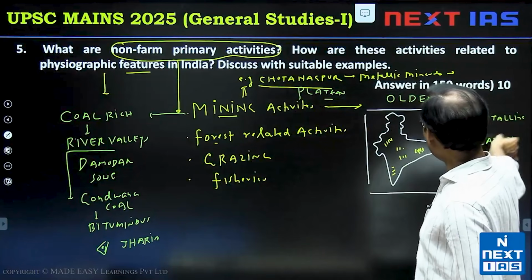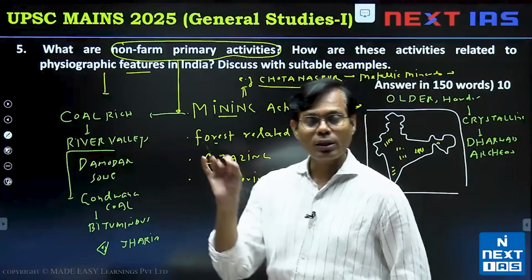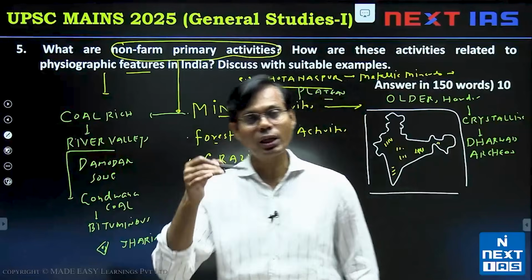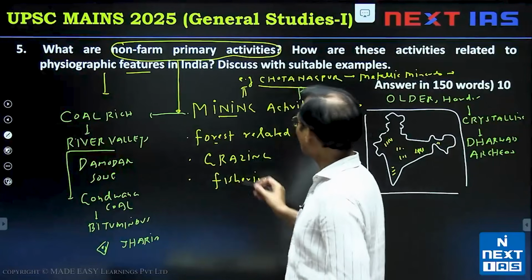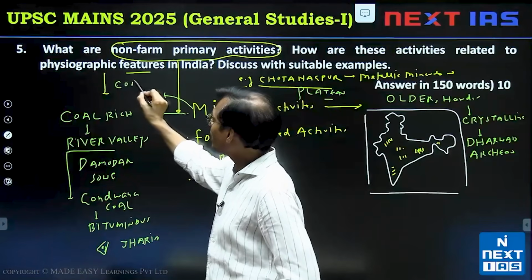So a kind of plateau area and a kind of river valley area. Similarly, the sedimentary rocks, even in coastal areas, in which mining activities occur, like in the coastal zone, the Indian coastline.